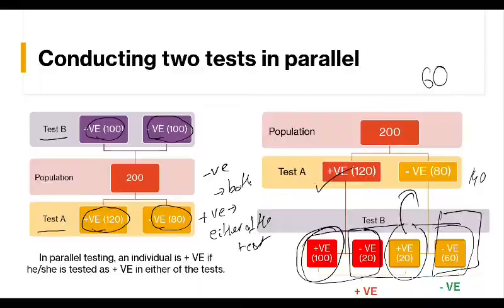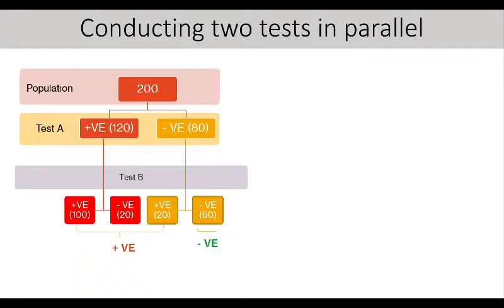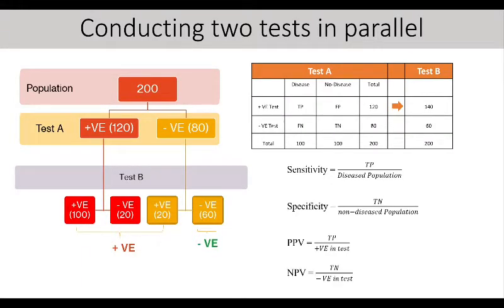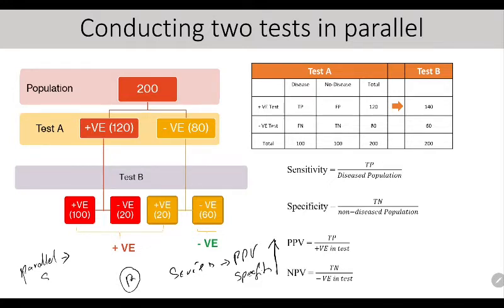Okay, so understand this fundamental, or you can simply remember our previous mnemonic that in series P is not there, and since P is not there, PPV and specificity will increase. Therefore, in parallel, the opposite of this will occur. Since P is there, sensitivity and NPV will increase.